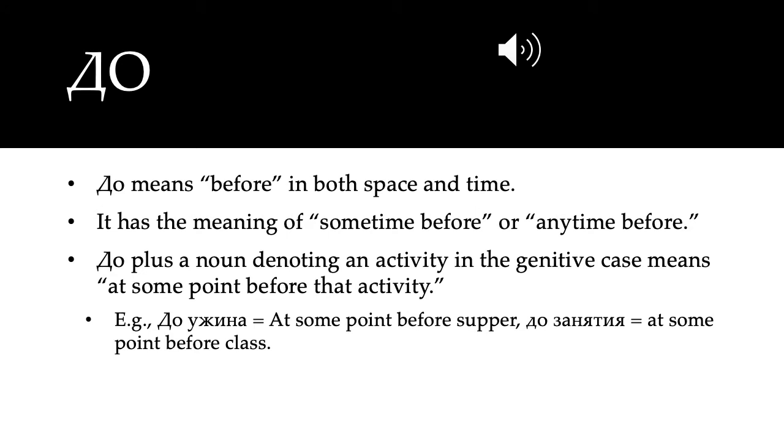You will already know most of these prepositions, but you have used them mainly with space, but they can also be used with time. So let's go through them, starting with до. До means before, anytime or anywhere before, in both space and time. And when we use it with a noun denoting an activity, it means at some point before that activity. So for instance, до ужина means at some point or any point before supper, до занятия at some point or any point before class.